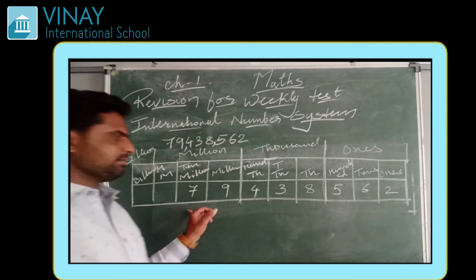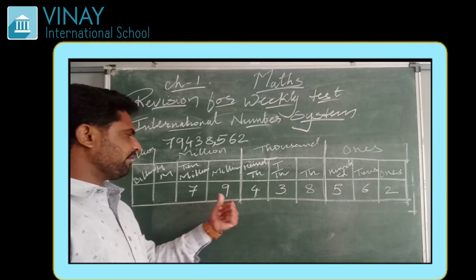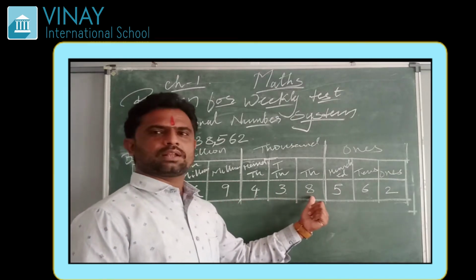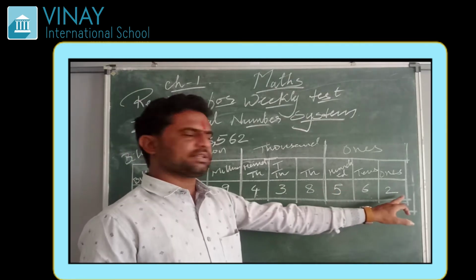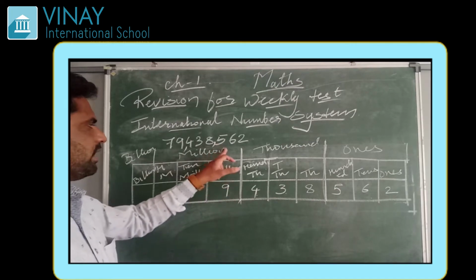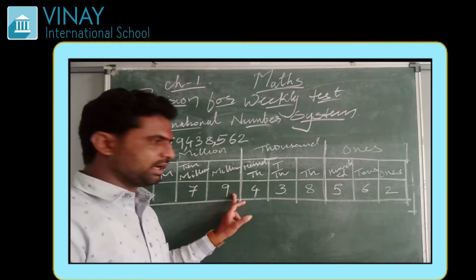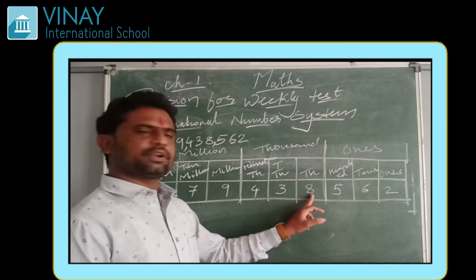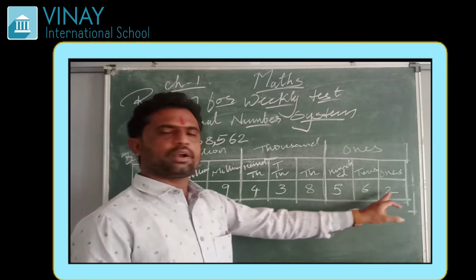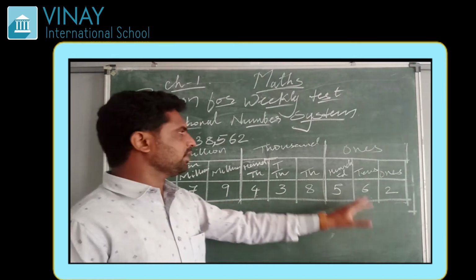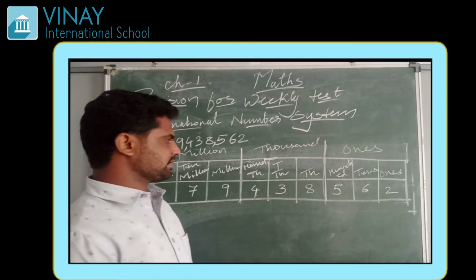So how to read this number? This number will be 79,438,562. Again I am repeating it. 79 is in the million group, so 79,438 is in the thousand group, so 438,562. So in this way you can read the number in the Indian system and the international system.